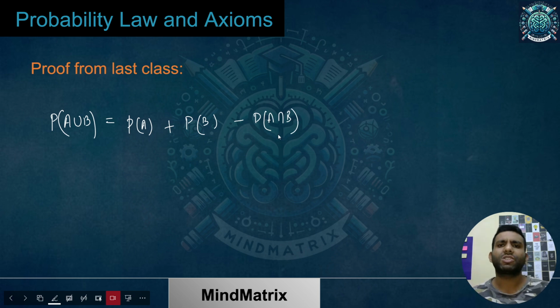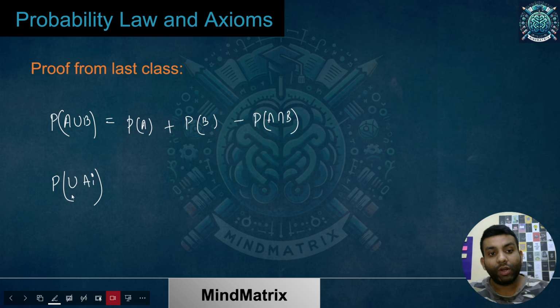Though it will not be asked in your exam, you should know the basics around that, because the proof doesn't take so much time. It is important how axioms are being used over here. You remember when I asked you that if we have a number of disjoint sets, and we are asked the probability of the union of disjoint sets. I hope you remember that whenever I'm talking about events and sample space, all those are nothing but sets only.